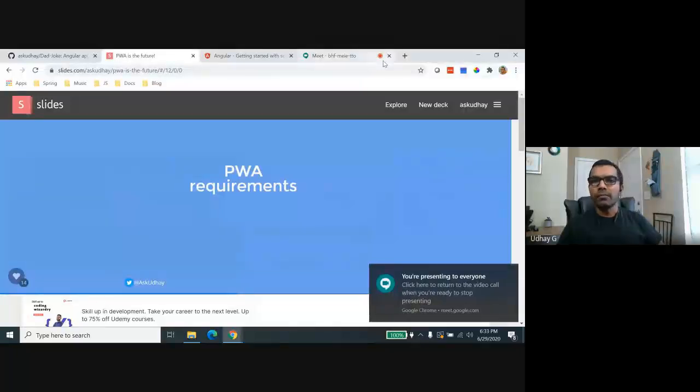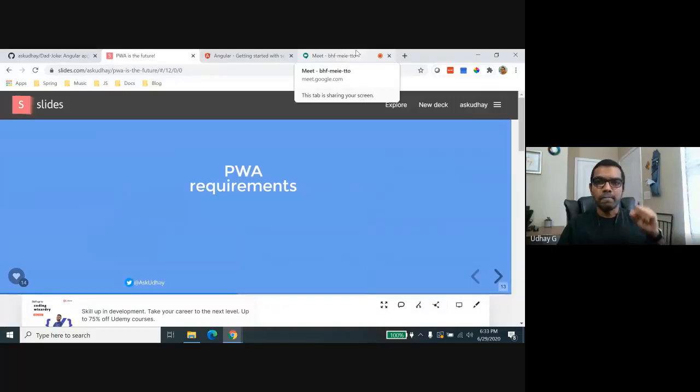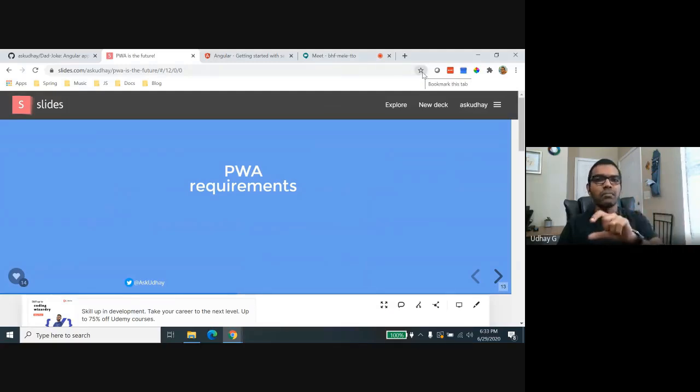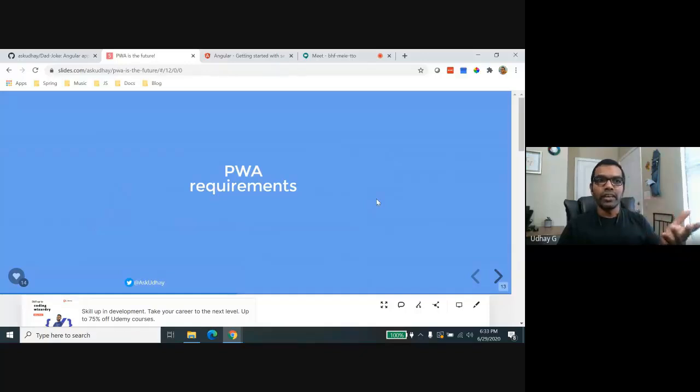Yeah, so this is one example of a PWA. You just try the same thing from your Chrome browser on Apple mobile devices like iPhone or Android devices. Okay, you will see the same. You won't see the plus icon, but rather you will see something in the bottom, like a notification, that asks whether you want to install it like a PWA app, right? So let me show that at the end of this session. I'm going to share the demo link. You can just access it from your browser, and you can see how that works. Okay. I hope you are clear with what PWA is and how it looks.